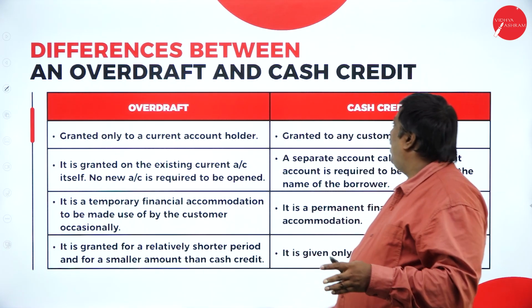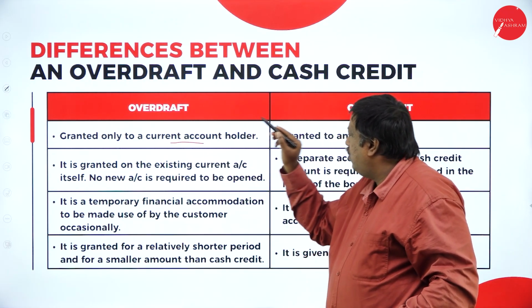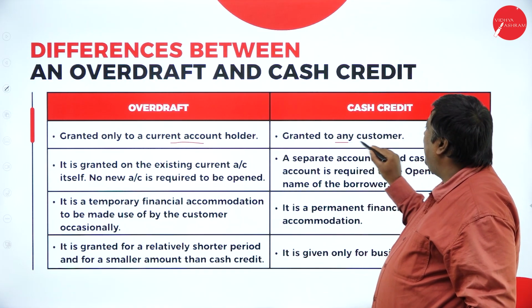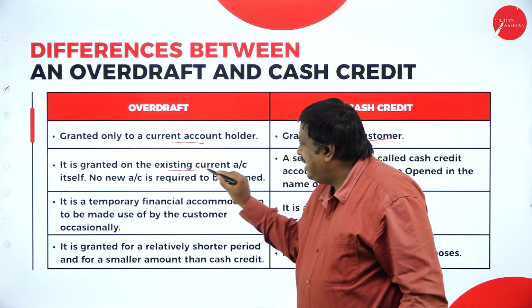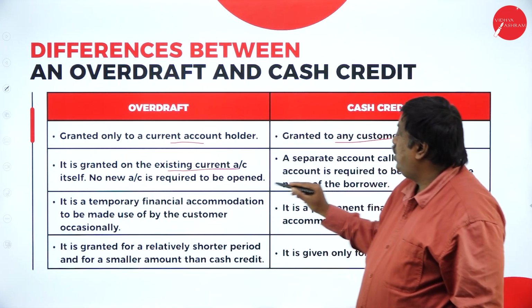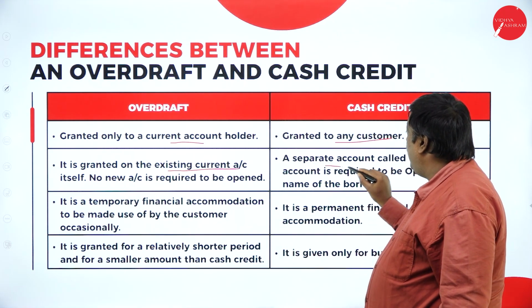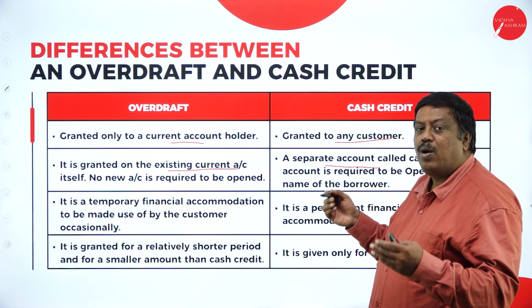What is the overdraft and the cash credit? See, overdraft is granted for a current account holder. Cash credit is granted to any customer, and it is granted on the existing current account itself. No new account is required to be opened. But here, for cash credit, I have to open a new separate account, even though I have an account in the bank.